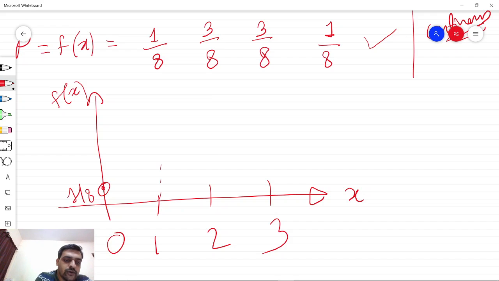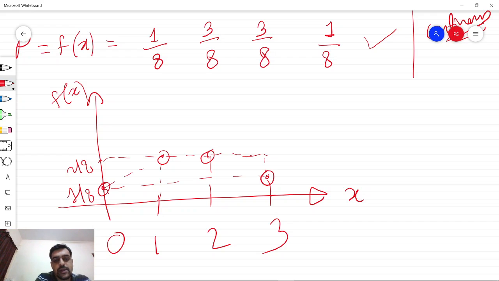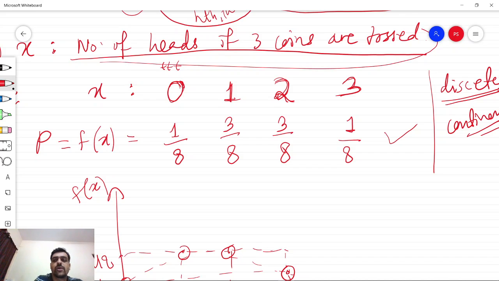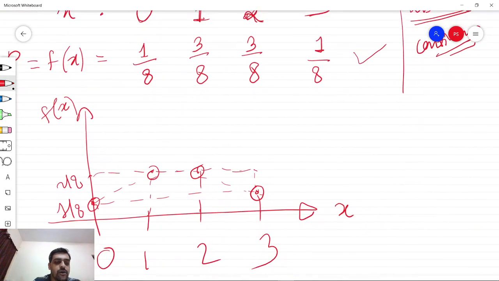Then the probability for 1 is 3 by 8. Again for 2 it is 3 by 8, and for 3 it is 1 by 8. So this is a particular distribution which corresponds to this defined variable x, the number of heads when 3 coins are tossed.